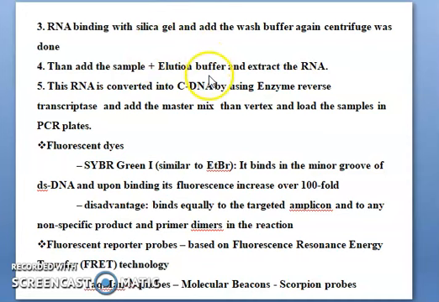Then they will add the elution buffer. So finally they are using three buffers here. The first one is the lysis buffer, the second one is the washing buffer, and the final one is the elution buffer. What is the main role of the elution buffer? The elution buffer will extract the RNA.